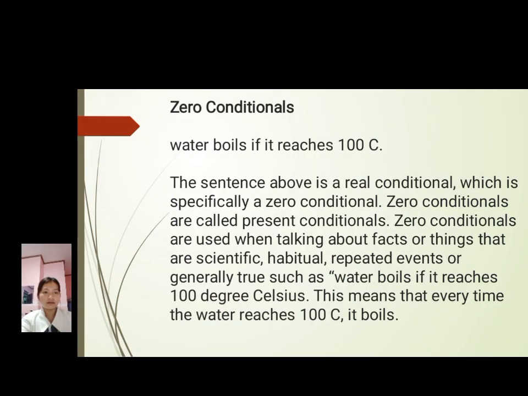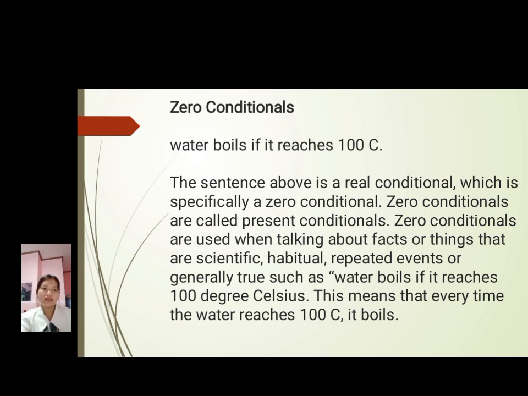So next, zero conditionals. Water boils if it reaches 100 Celsius. This sentence above is a real conditional, which is specifically a zero conditional. Zero conditionals are called present conditionals. Zero conditionals are used when talking about facts or things that are specific, habitual, repeated events, or generally true, such as water boils if it reaches 100 degrees Celsius.